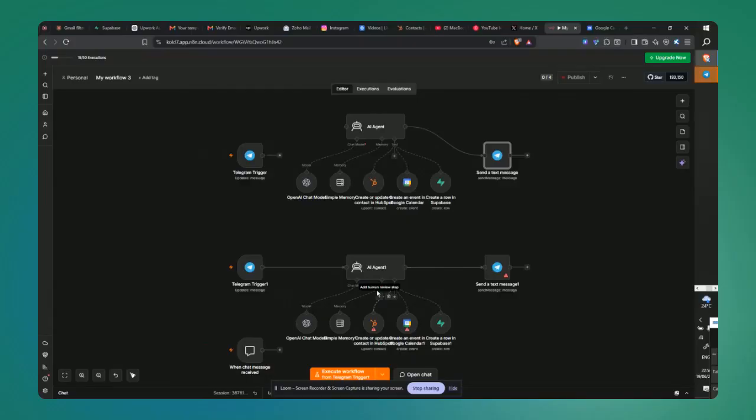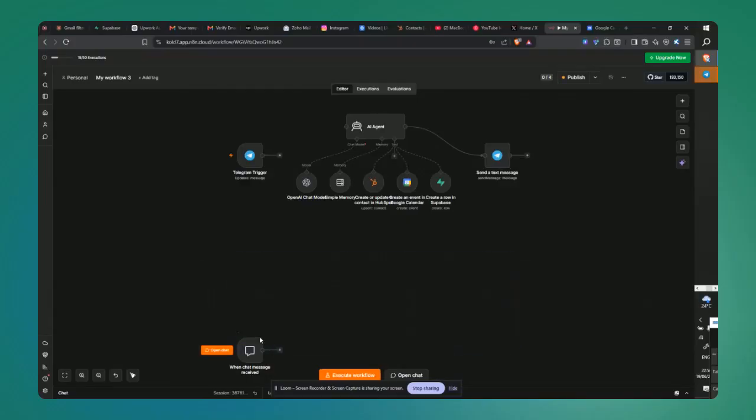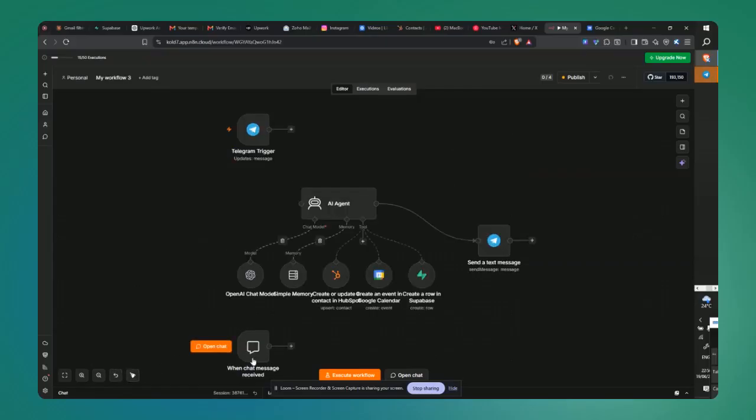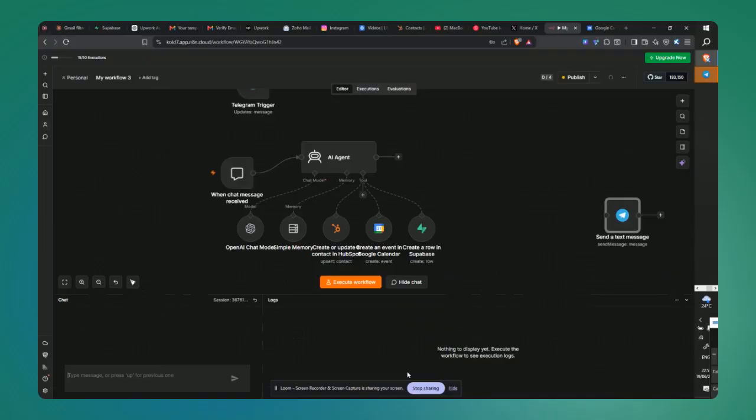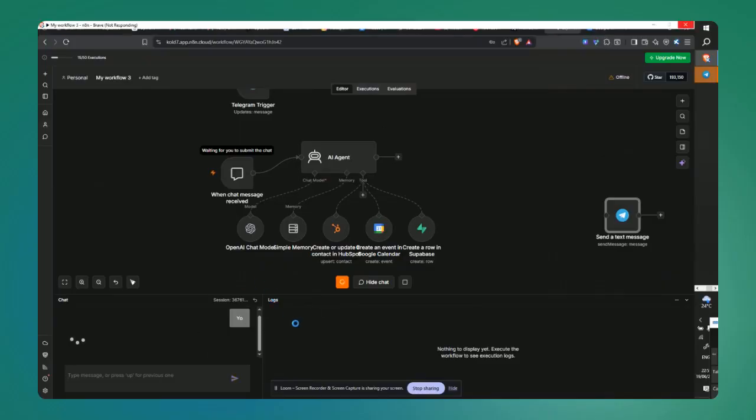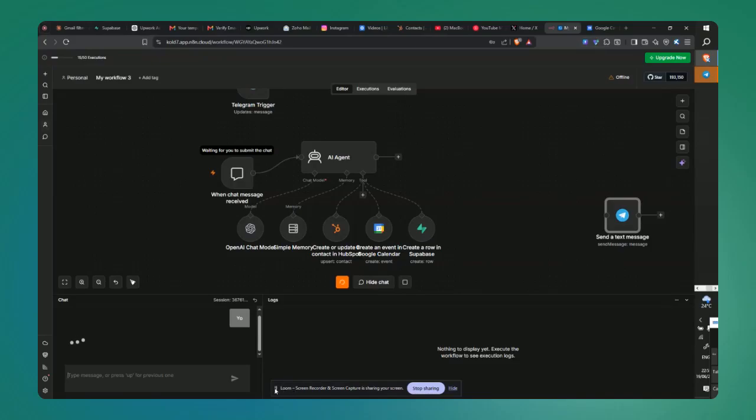So while we are testing it, what we have to do is swap the Telegram trigger with this trigger. That way we will be able to test it. So all we have to do is just open the chat column and, oh, what's that? Oh, okay.